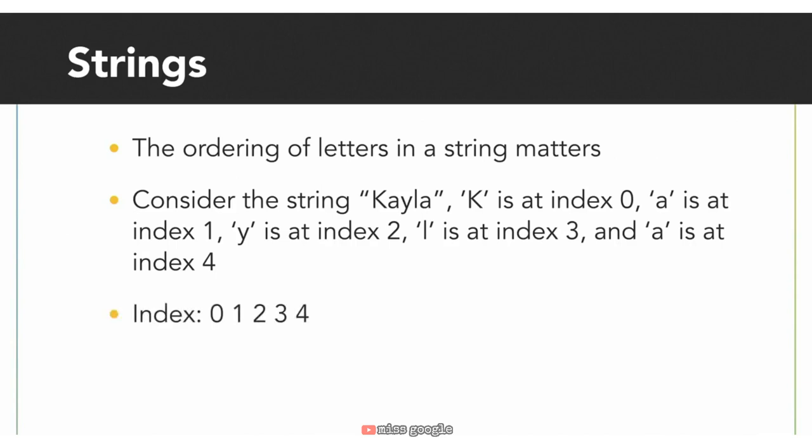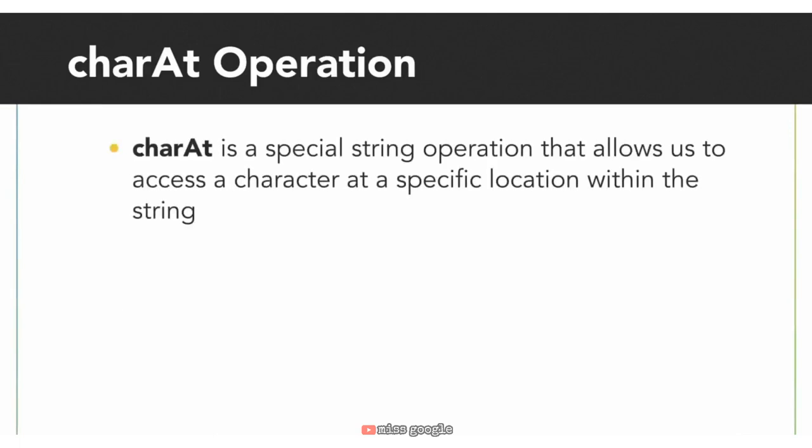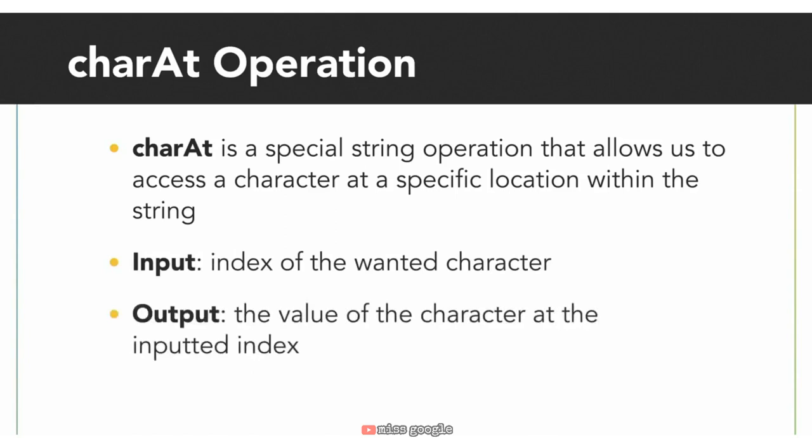This means to calculate the first initial of the first name, we'll want to access the character at index 0, or the 0th slot in the string. To do this, we can use a special string operator to access the letters inside first name. To grab the first character of the first name, we can use an operation called charAt. charAt allows us to access a character at a specific location within a string. It takes one input, and that is the index or location of the character we want to access.